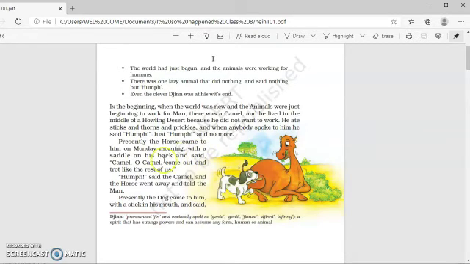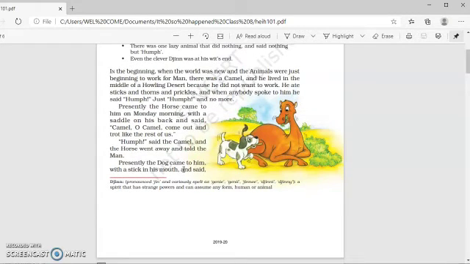Presently the horse came to him on Monday morning with a saddle on his back and said, "Camel, oh camel, come out and trot like the rest of us." So the first animal that came to him was the horse.